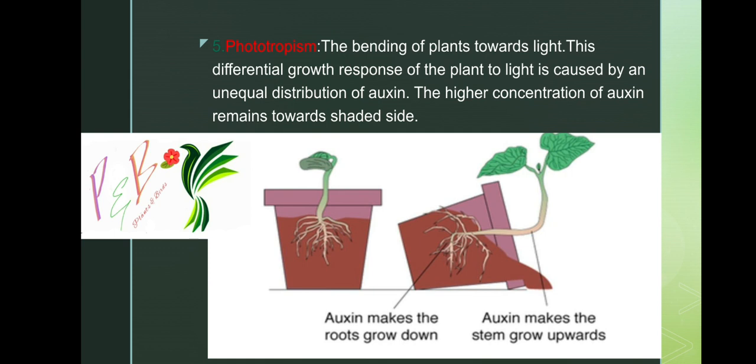Next, phototropism. As I told you, phototropism and geotropism occur due to auxin. The bending of the plant towards the light. This differential growth response of the plant to light is caused by an unequal distribution of auxin. The higher concentration of auxin remains towards the shaded side, as I told. Auxin makes the stem grow upward, towards the sunlight, and makes the root grow down. Geotropism. There is phototropism.